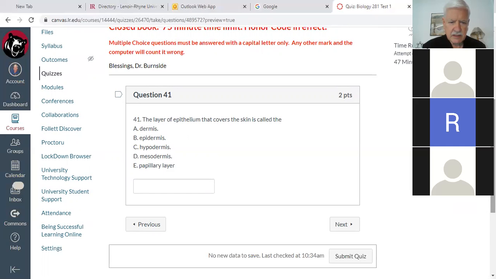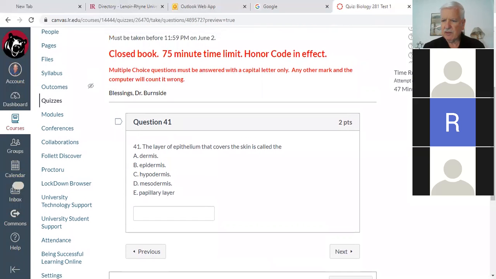The dermis? Now that's good. We'll eliminate that one too. Epidermis? Epidermis. See, epi means upon, like epidemic means upon the people. Epidermis means upon the dermis. So the layer of epithelium that covers the skin, the outside layer, is the epidermis, okay? So let's go on to 44.